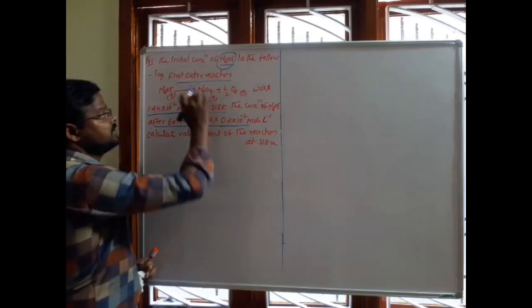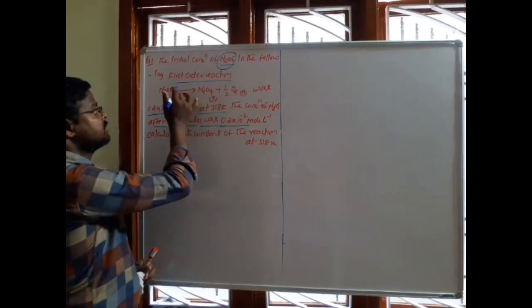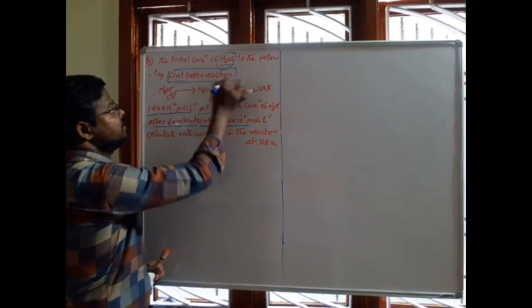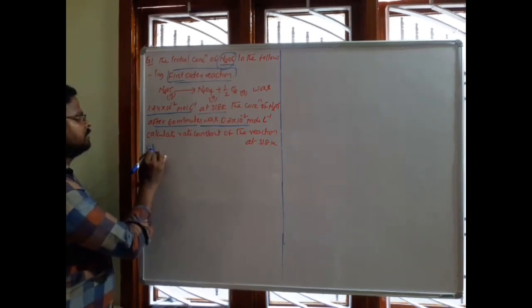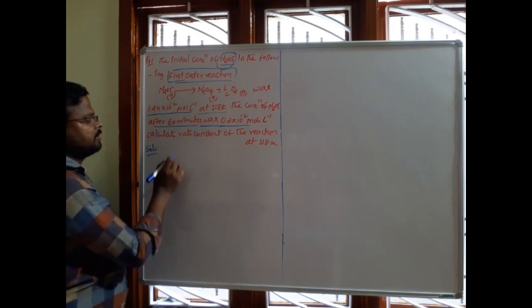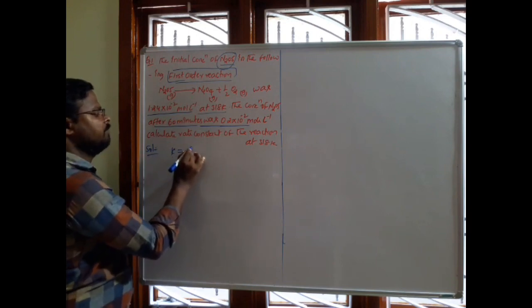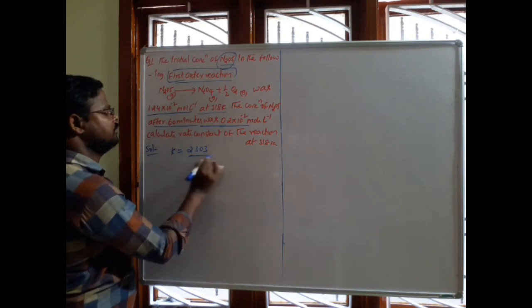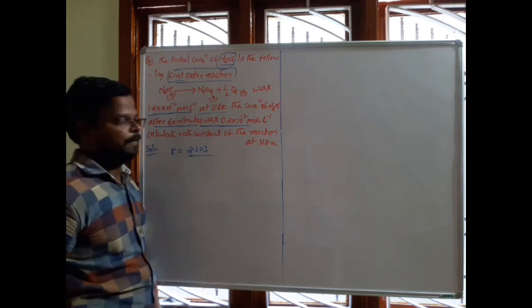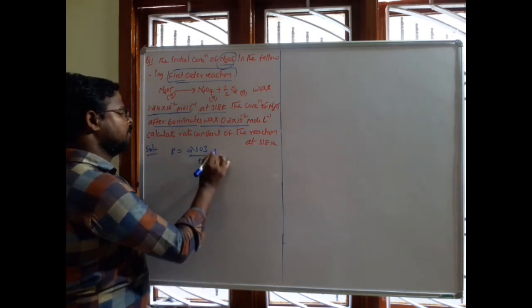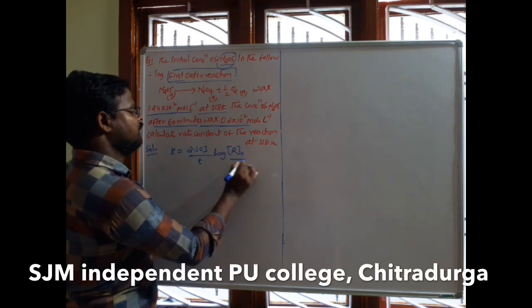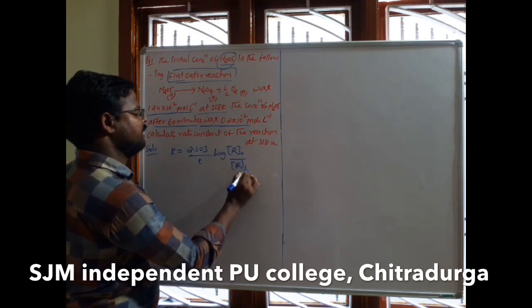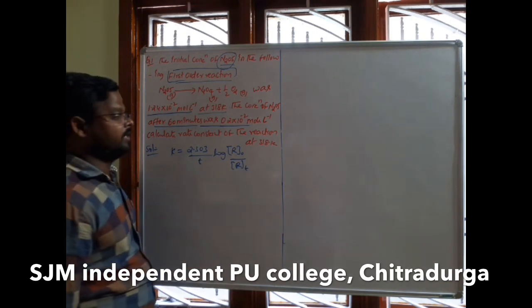First of all, what is the order of the given reaction? It is a first order reaction. For a first order reaction, see the solution. The rate constant k is given by 2.303 by t into log of the initial concentration of the reactant, R naught, by the concentration of the reactant at time t, which is Rt.